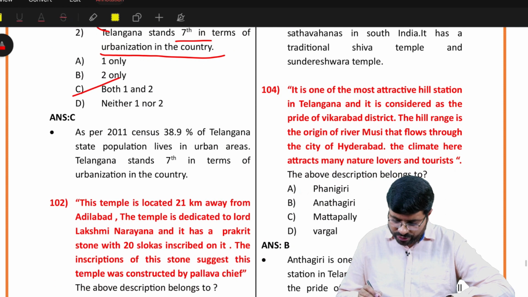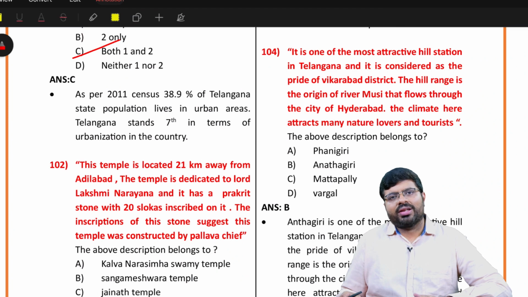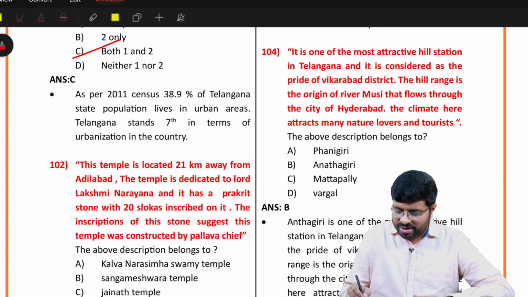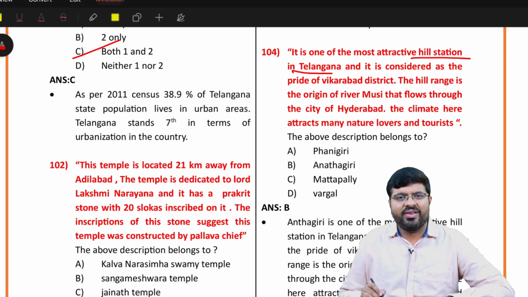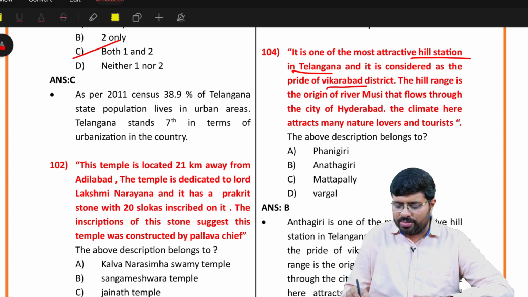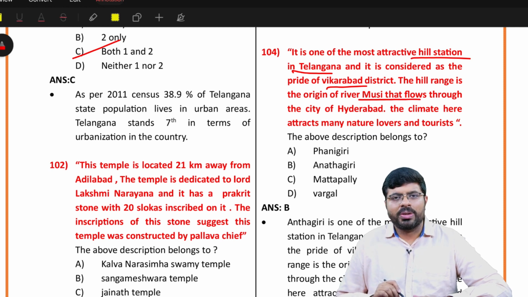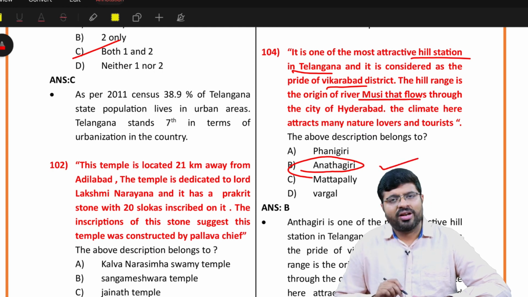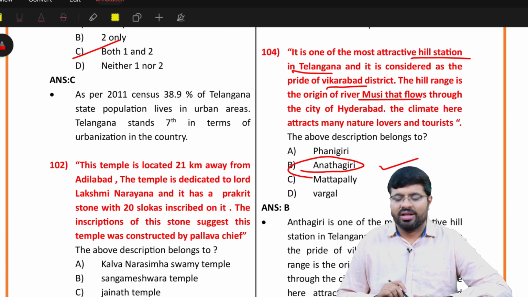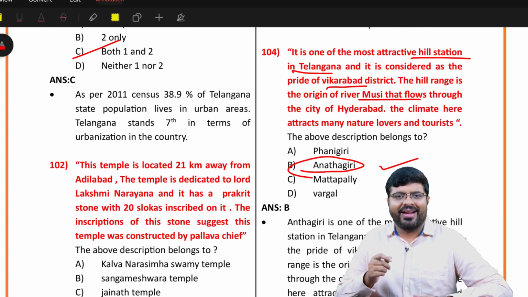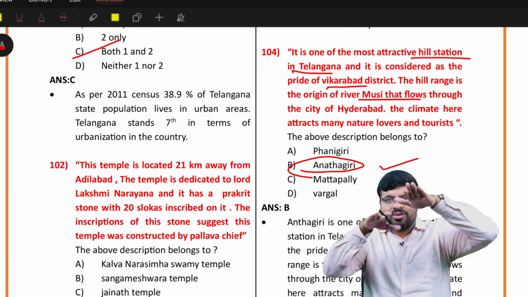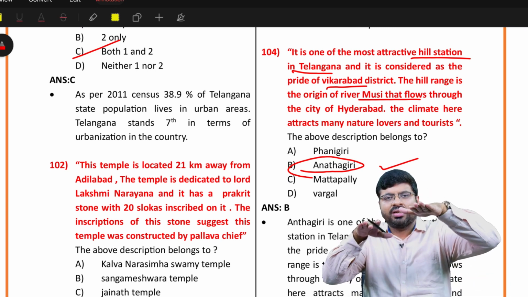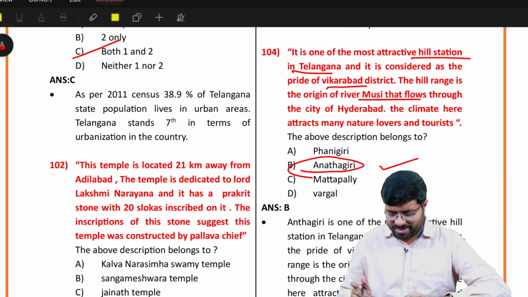Right. Then question number 104. Now you see, this is what I wanted, to get the basic answers right. Attractive hill stations in Telangana. Anyone who is part of Hyderabad should have known this. Very near to it, Vikarabad district along the Musi river, which has very good picturesque places, Anantagiri hills. So you should have known that Anantagiri is a very prominent place. No mistakes here. If you make mistakes in such kind of questions, you know what will happen? You will always be running behind. That is the gap between toppers and the others. No blunders.